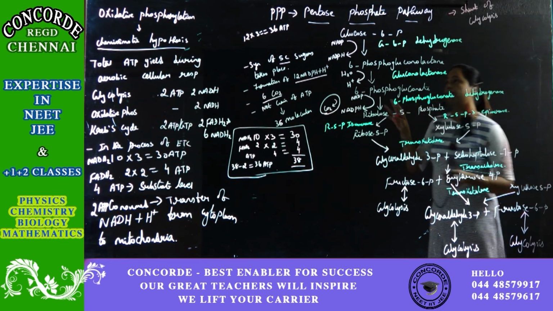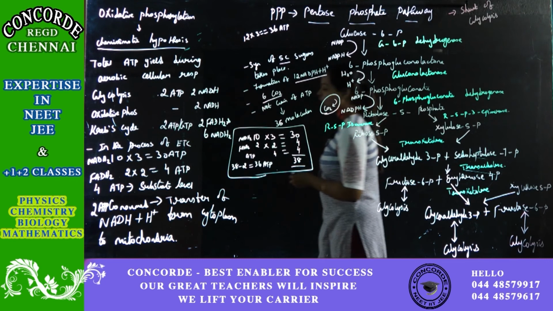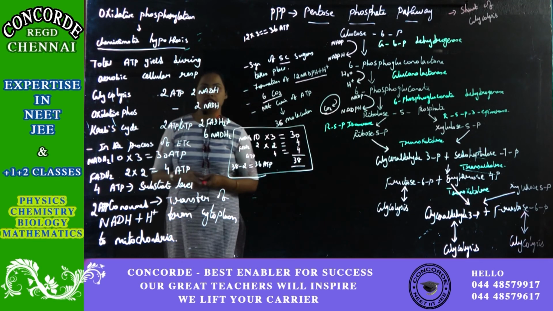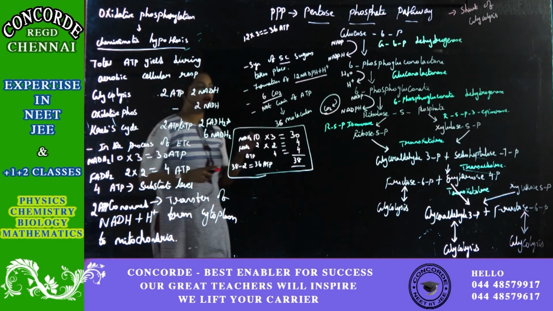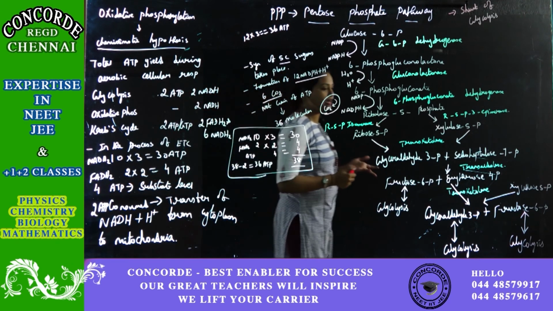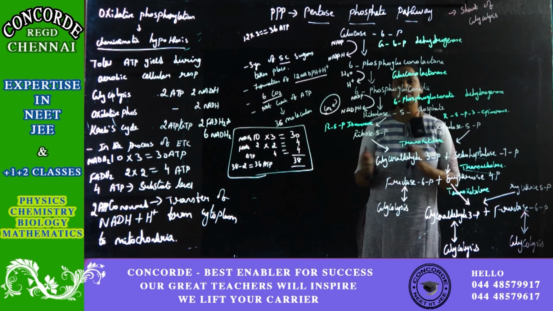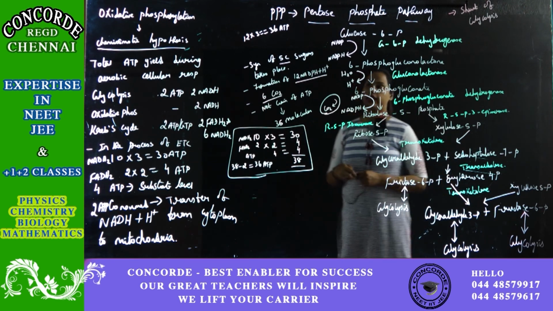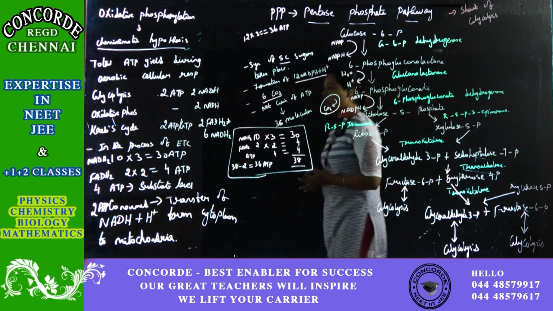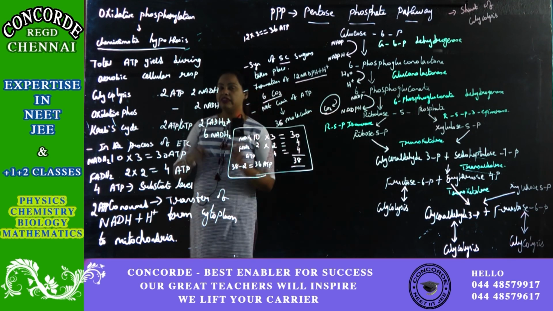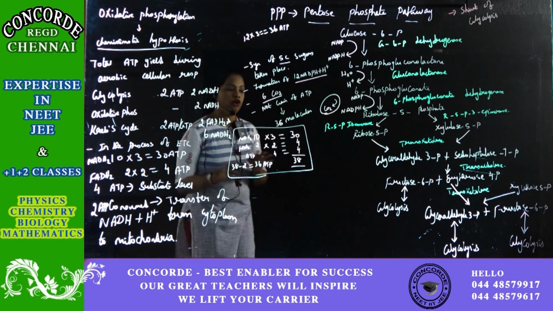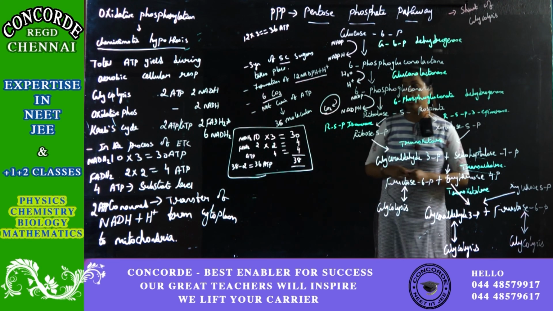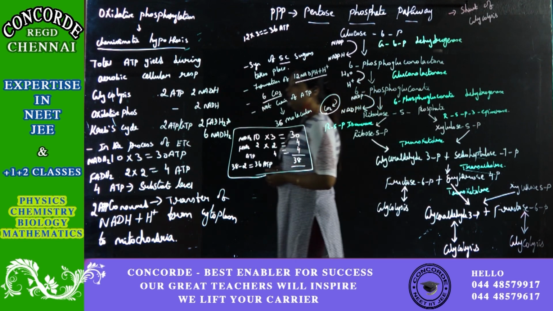And this pentose phosphate pathway we can also call the shunt of glycolysis, because it is not exactly a replica of glycolysis, it is a subsidiary of glycolysis. So you can call it the shunt of glycolysis. With this we have completed the aerobic cellular respiration. Next we move on to anaerobic respiration.